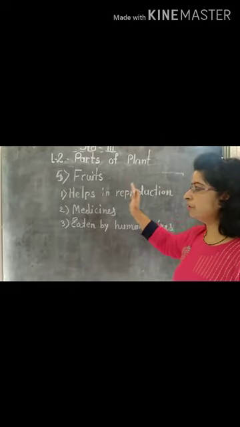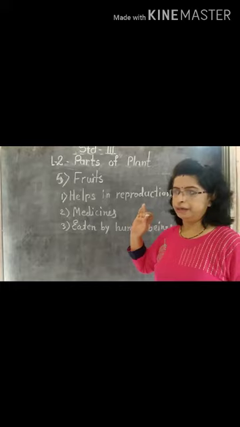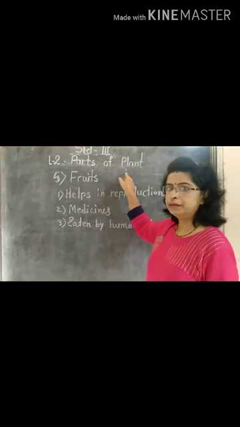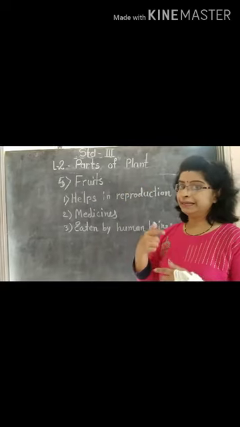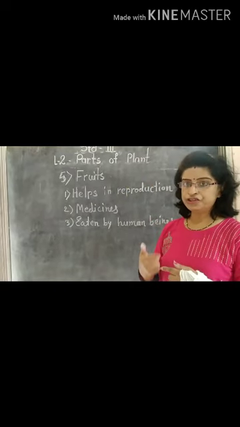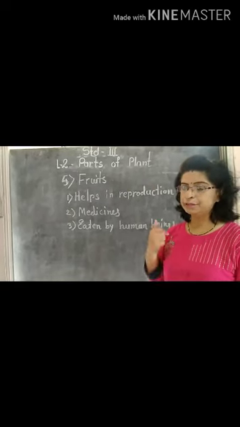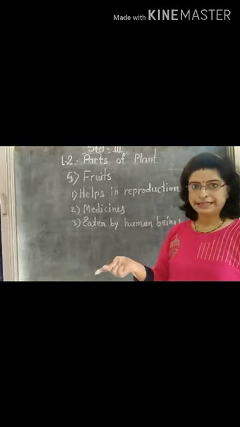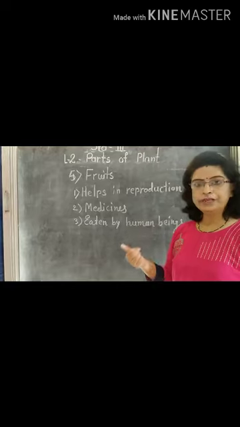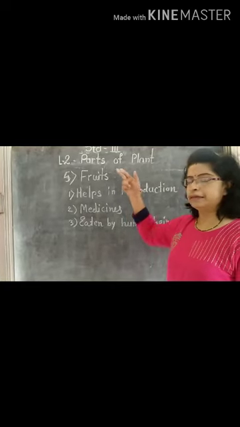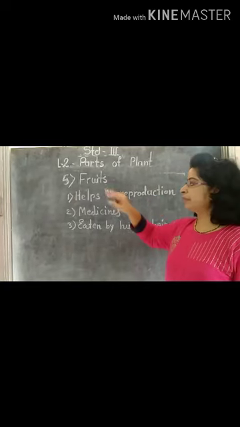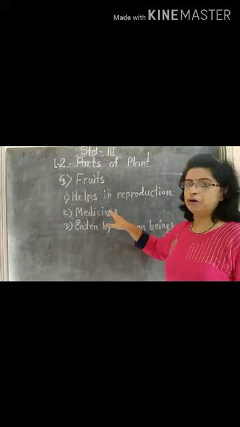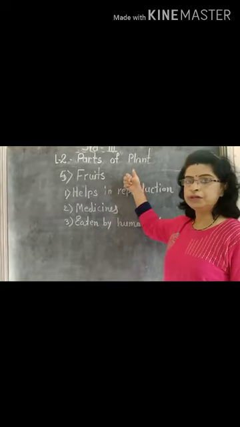This is about the parts of the plant. So what we discussed today in this lesson: the types of plants, that is trees, herbs, shrubs, climbers and creepers. Then the parts of the plant: root, stem, flowers, leaves and fruits. These are the parts of the plant. Then the functions of the parts. This is the lesson on parts of the plant.